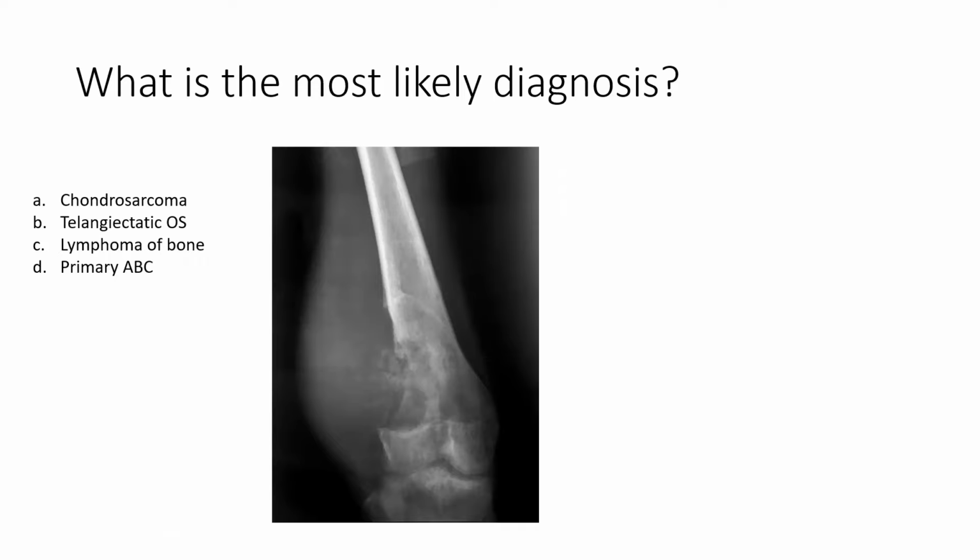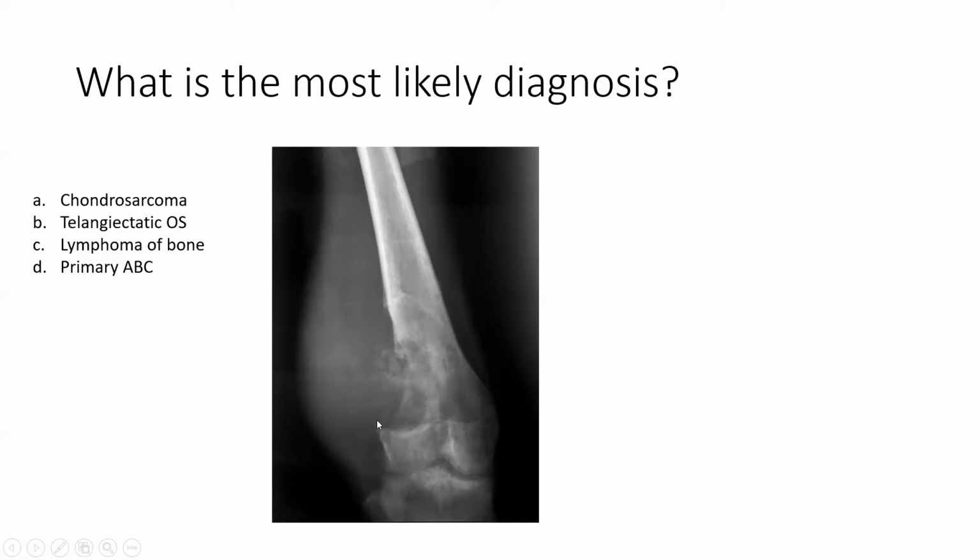Chondrosarcoma, telangiectatic osteosarcoma, lymphoma of bone, or primary ABC. First of all, where is the lesion located? It is located in the metaphyseal region, right? Is there cortical destruction? Yes. Does the lesion have a wide zone of transition or a narrow zone of transition? It has a very wide zone of transition. And do you see soft tissue calcification? Yes, we see soft tissue calcification as well, right? And there is soft tissue swelling.